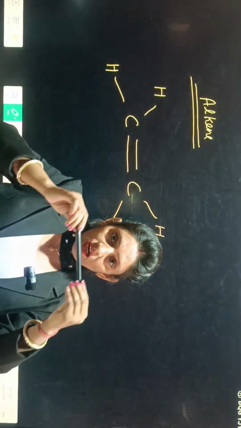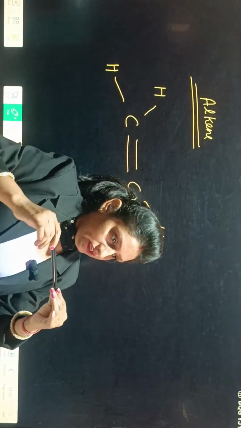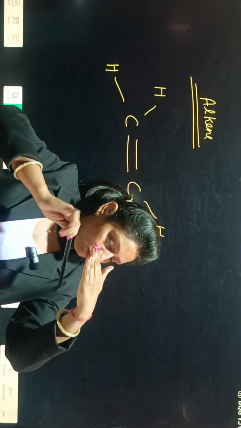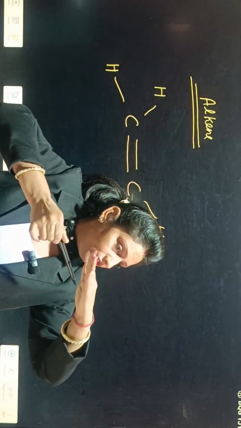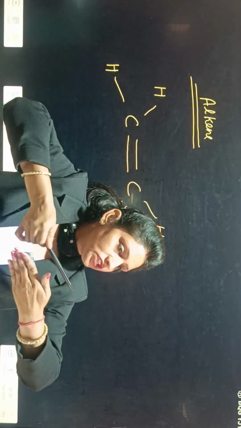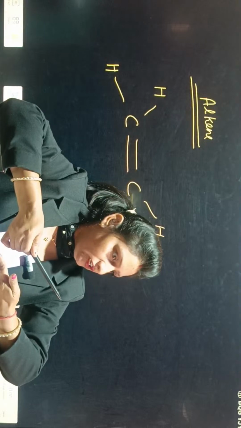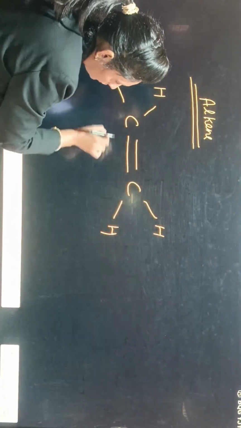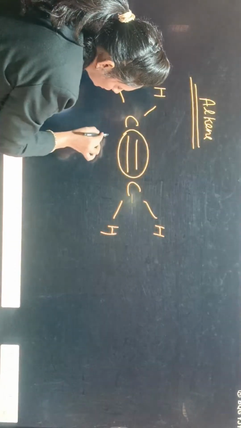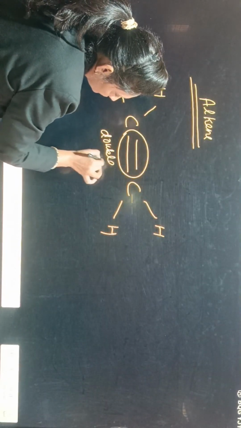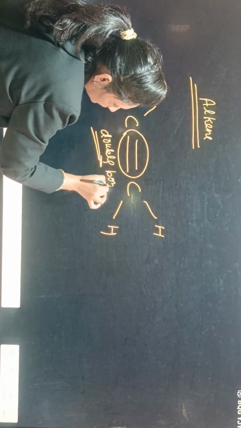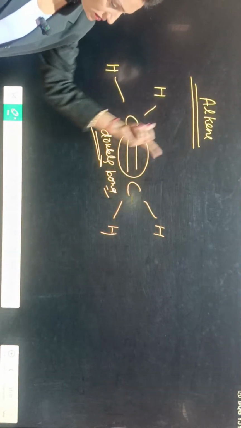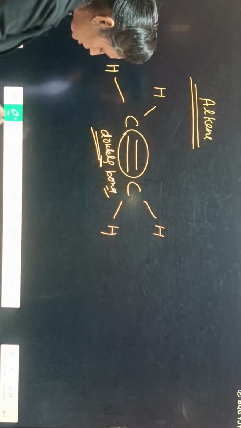But if a double bond is here, then it cannot rotate. One bond can rotate, but the second cannot rotate freely. Two bonds cannot rotate freely at one time. Clear or not? This rotation does not take place freely due to the double bond here, or in a triple bond also. That's why in alkenes conformers do not take place.